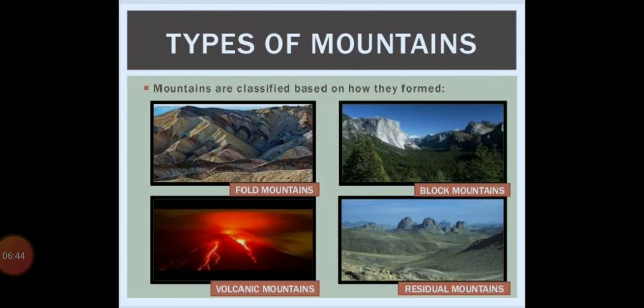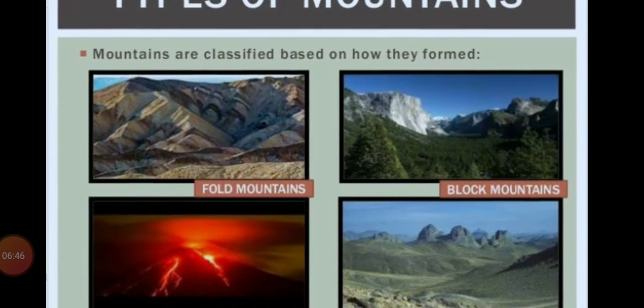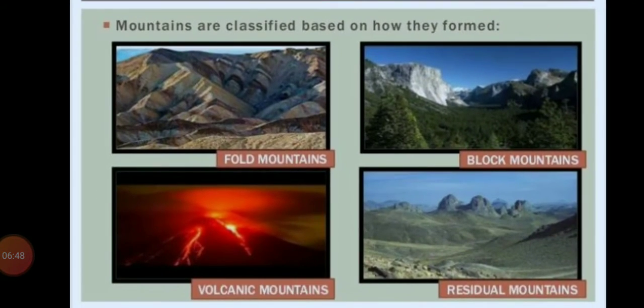Accordingly they have been given names and categorized into types. In the first picture you can see the first is called fold mountains. Next we have the block mountain. Thirdly we have the volcanic mountains. Then fourth we have the residual mountains.